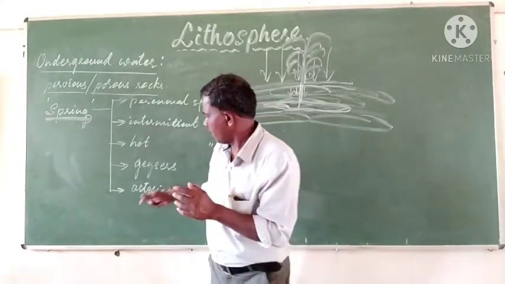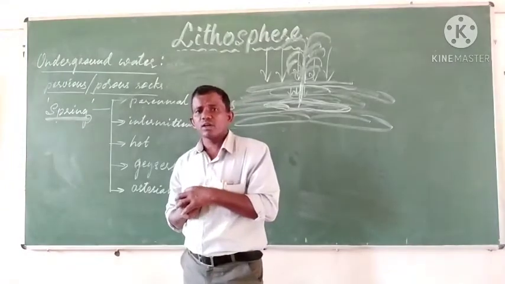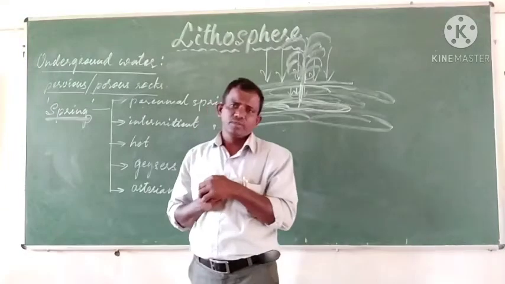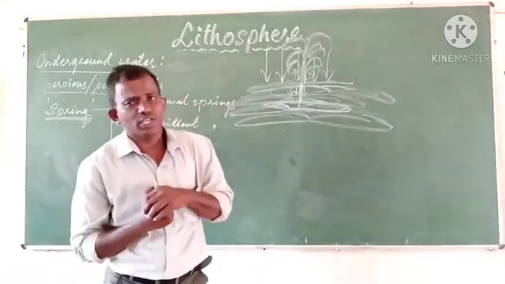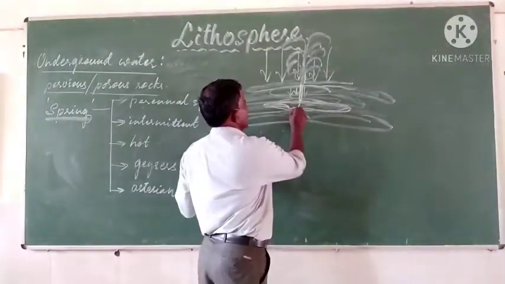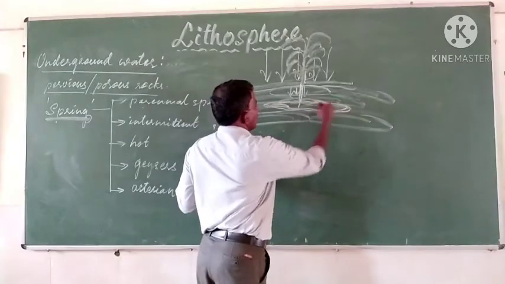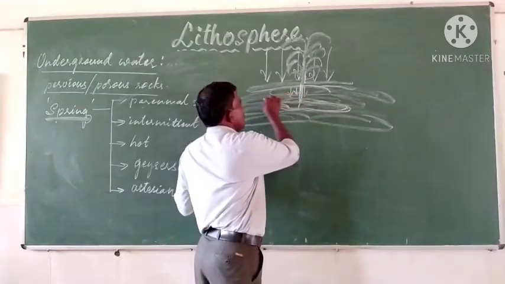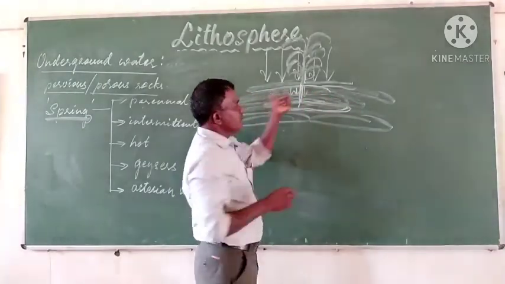And artesian wells. Artesian wells are quite common in Australia. Artesian wells are such wells where the underground water is deposited between impervious rocks.